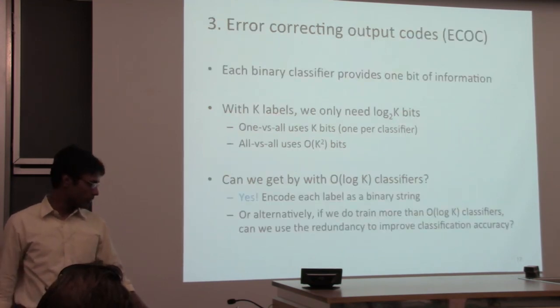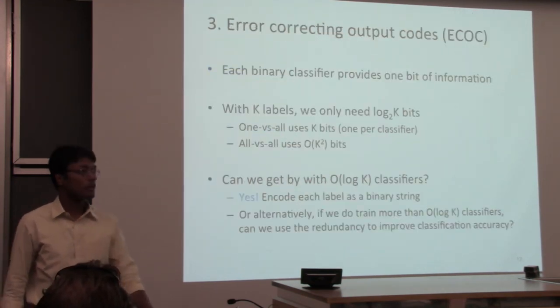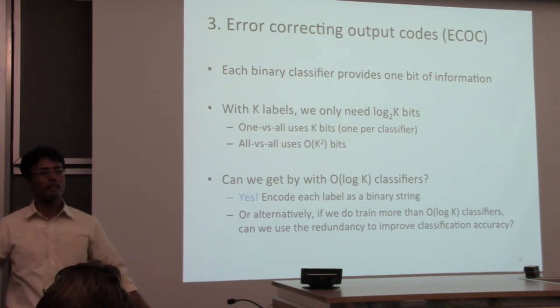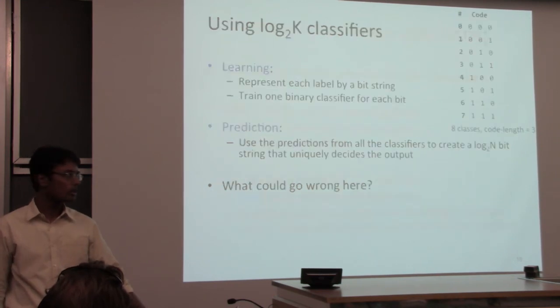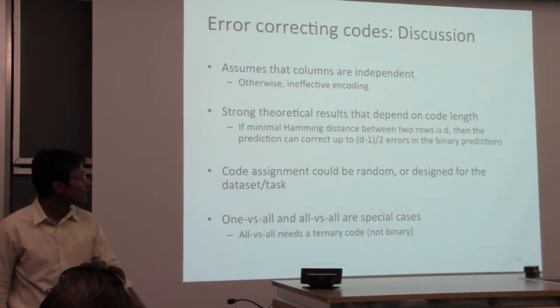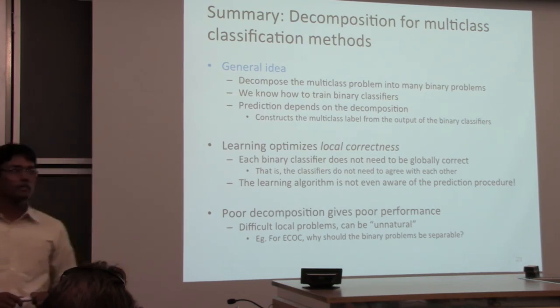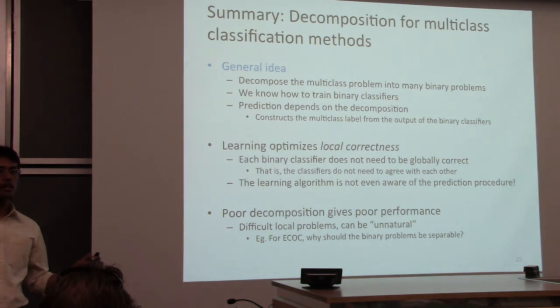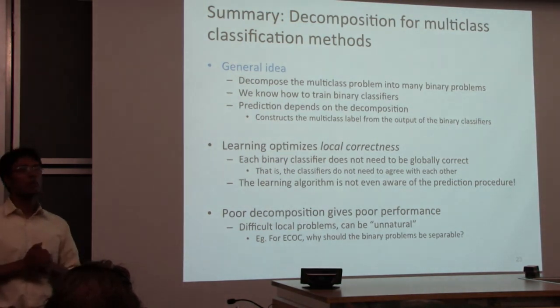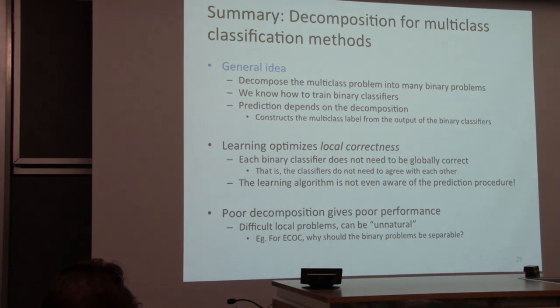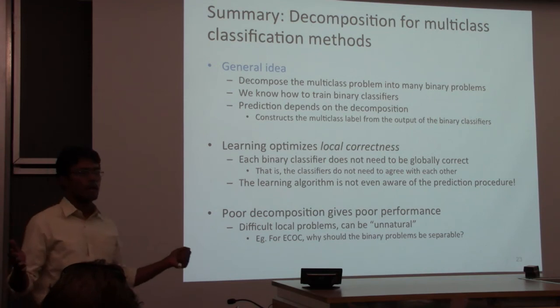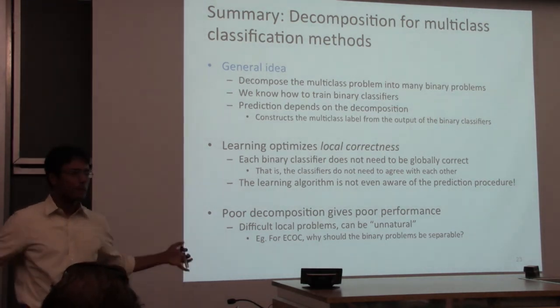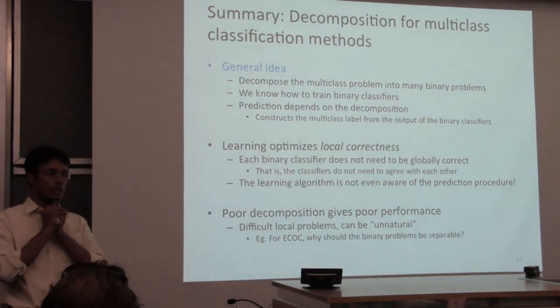In any case, let me wind up this story. There's another style of multi-class classification called error correcting codes, and you should take a look at it if you want. But the general idea of this decomposition method is, you know how to do binary classification problems, so you take multi-class and you decompose it into a series of binary decisions, throw in whichever binary classification algorithm you want at it, and somehow come up with a strategy to pull these decisions together.